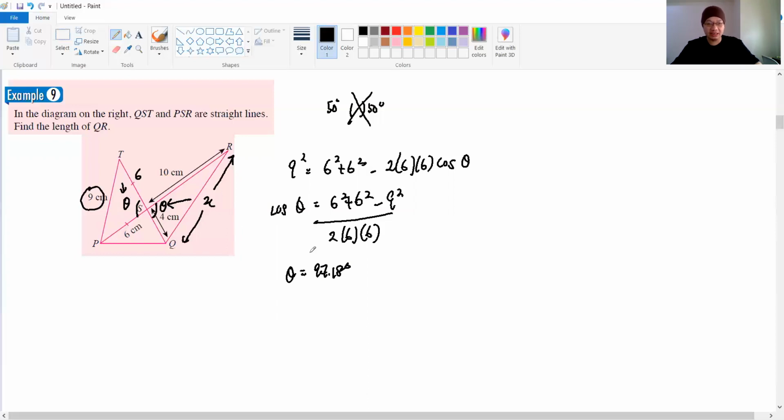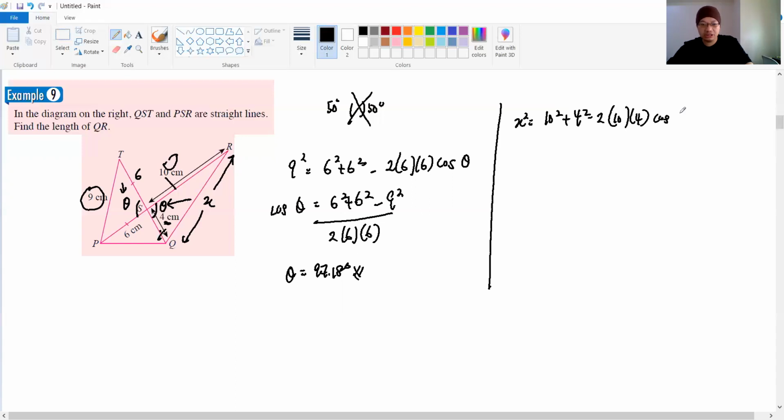So you want to find x here. Already easy because we already got the theta, right? So x squared will be equals to 10 squared plus 4 squared, right? 10 and 4. This one, this length and this length. Okay, minus what was it? Okay, minus 2 bracket 10 4 cos theta. Theta is 97.18. So your x will be, okay, this is x squared, right? After you got the answer, you need to square root because we want to find x.